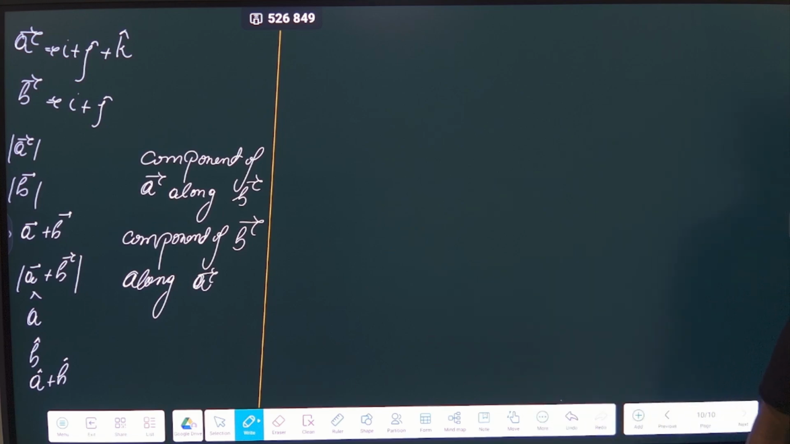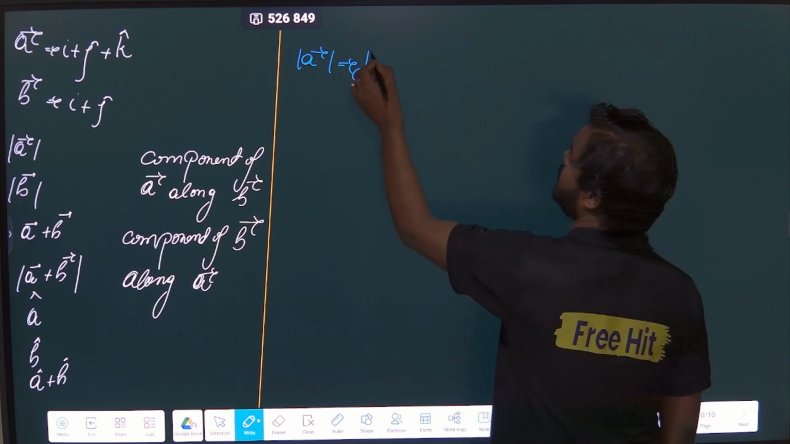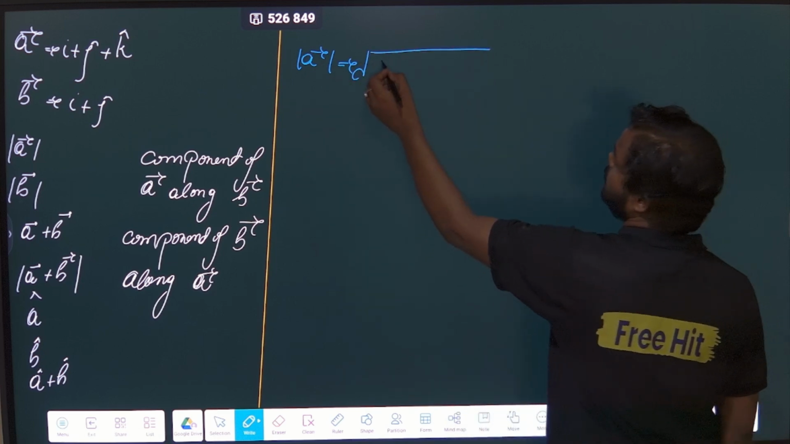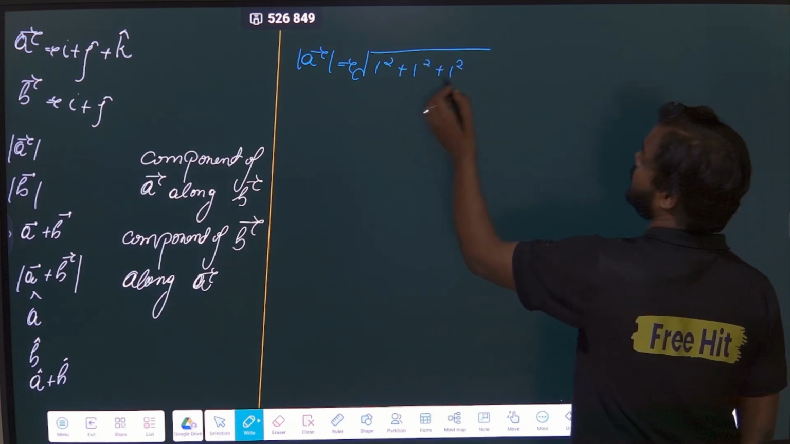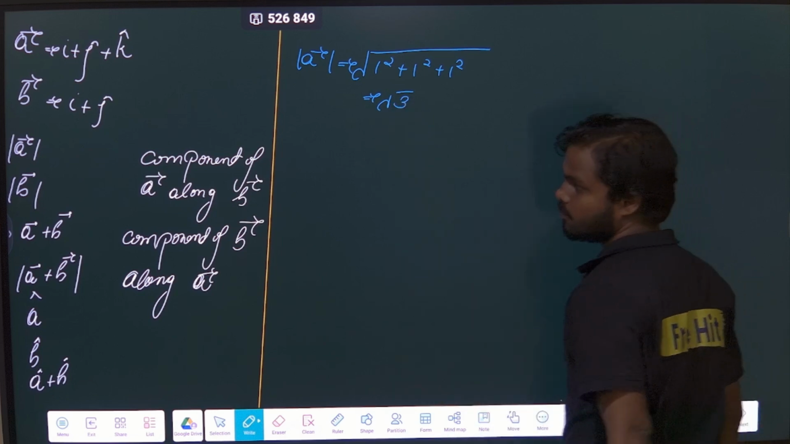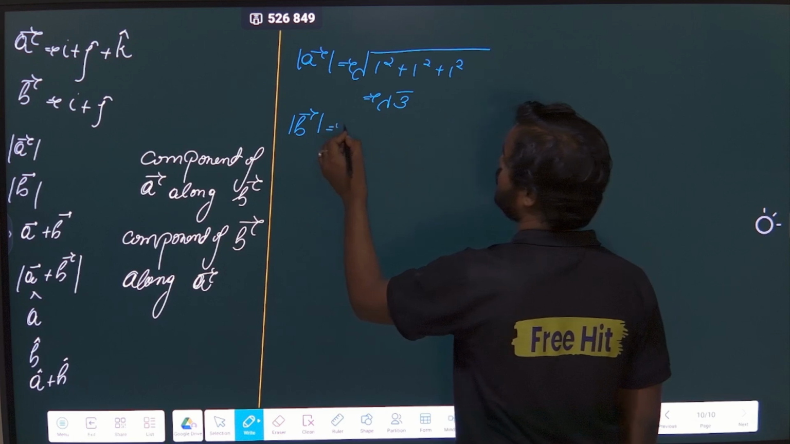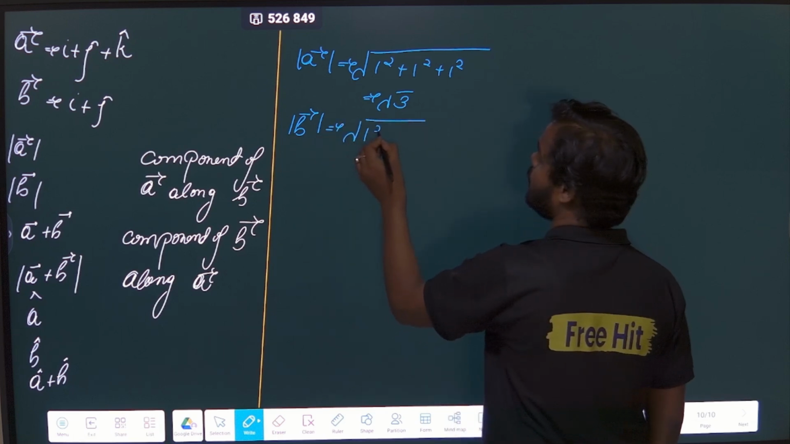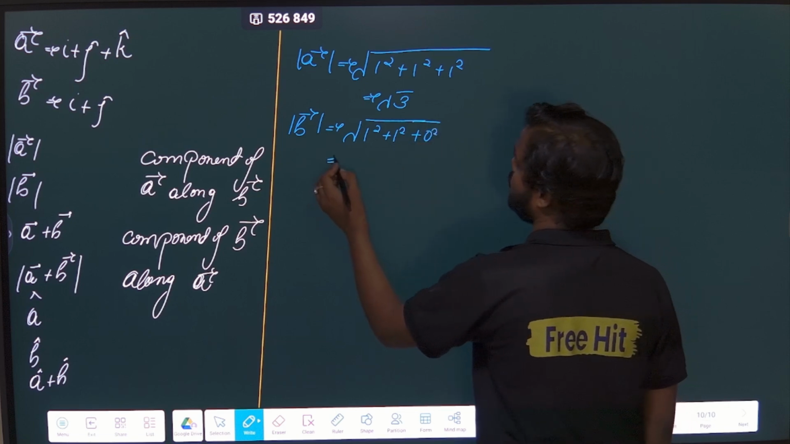So how to calculate the magnitude of the vector? I explained it to you in the last class. It is root over 1 square plus 1 square plus 1 square, that is root 3. My first answer is root 3. Second is mod of vector B, that is equal to root over 1 square plus 1 square plus 0 square. That will be equal to how much?